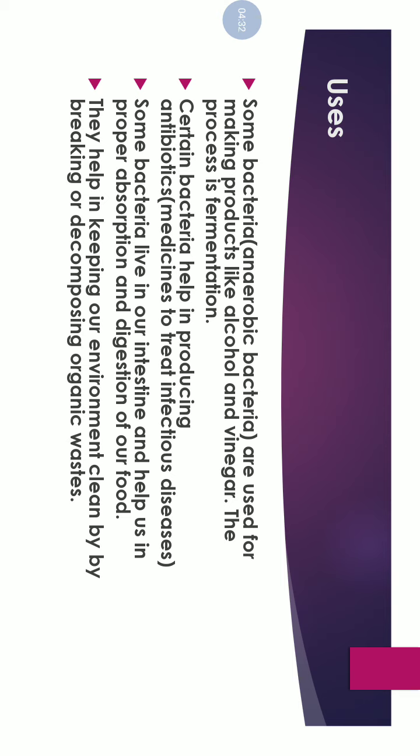If bacteria were not there, all the organic waste would remain in the environment as it is, and it would make our environment dirty and diseases would spread. So bacteria help in decomposing organic waste and make our environment clean and disease free.